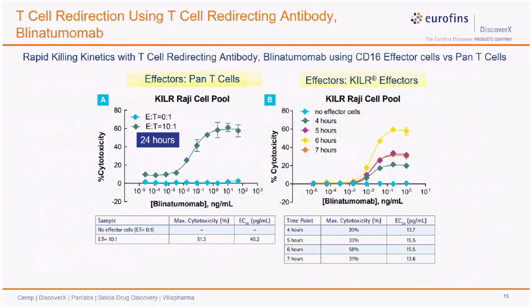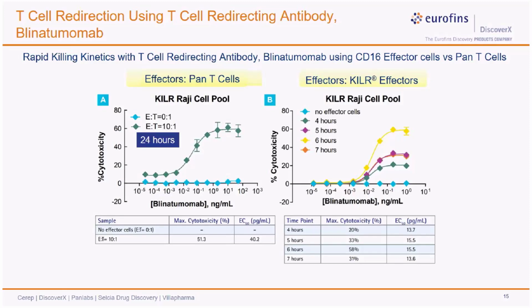Let's look at the data. So we evaluated T cell redirection with blinatumomab using our killer cytotoxicity assay system, initially with pan T cells, as they are widely used. These pan T cells, as I mentioned, were isolated by negative selection of the T cell population and used with our killer Raji cell model. Now Raji cells endogenously express CD19 on their surface as they are derived from B lymphocytes.